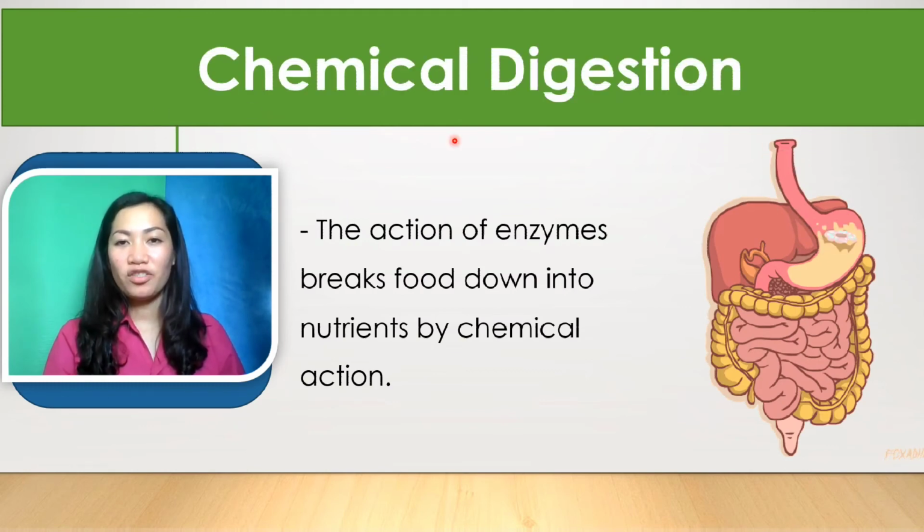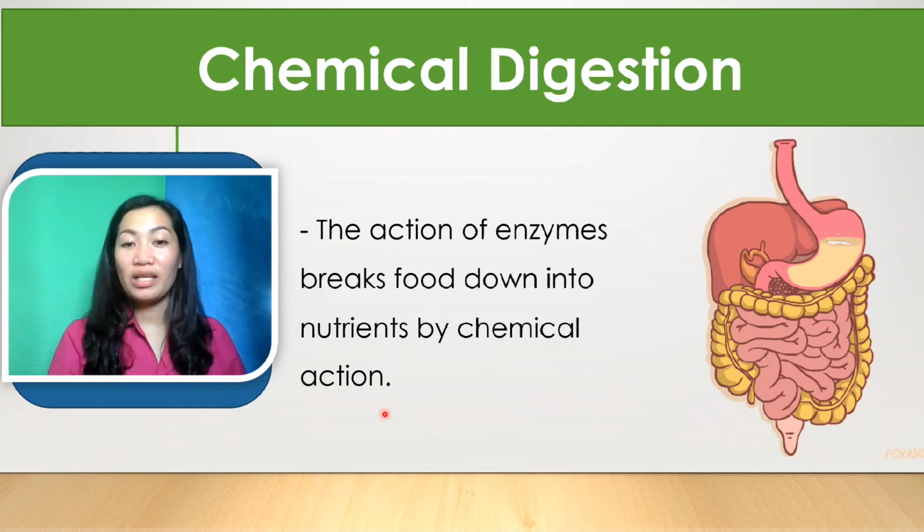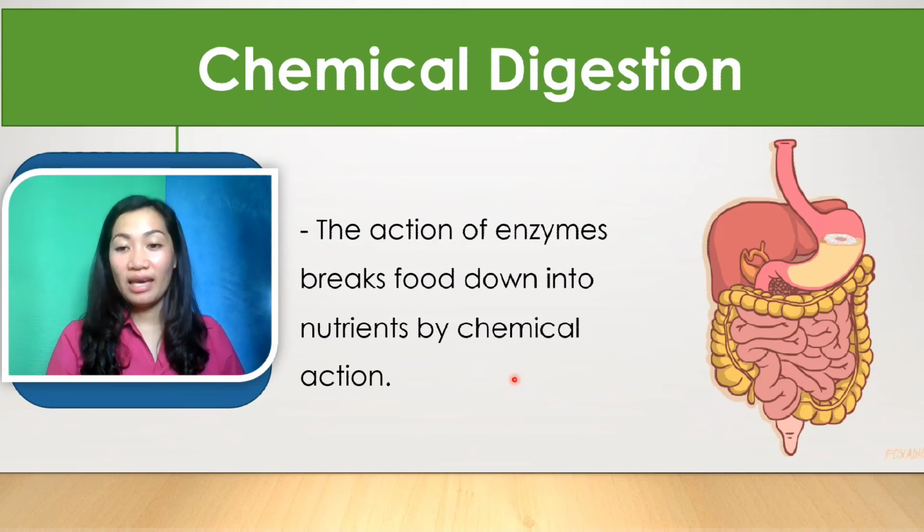Now let's go to the second one, chemical digestion. Chemical digestion is the action of enzymes that breaks food down into nutrients by chemical action. So chemical digestion occurs from the mouth to the intestine.